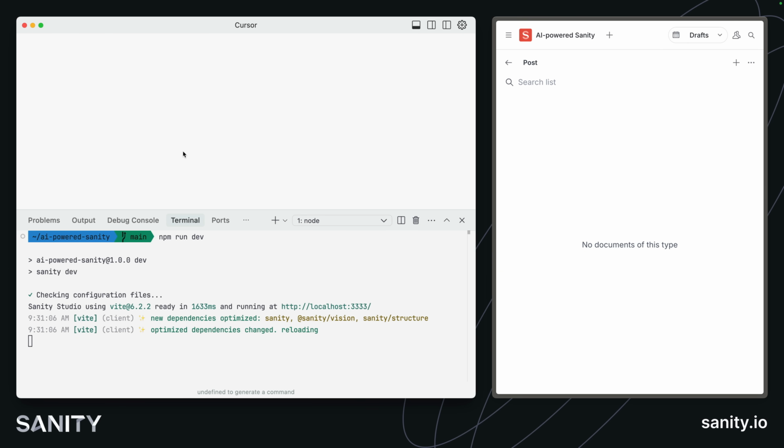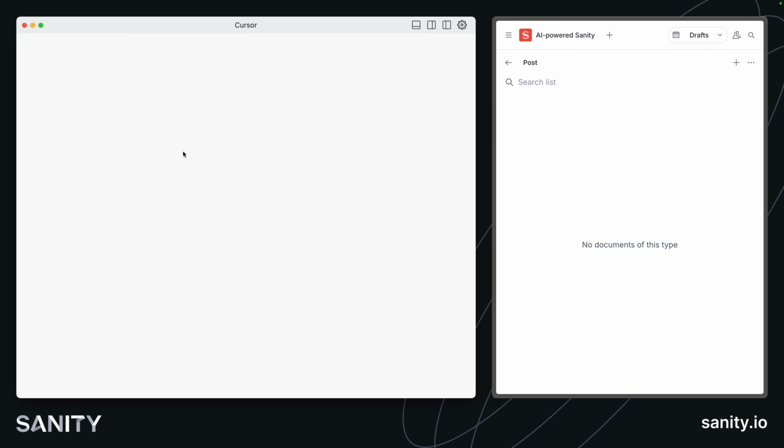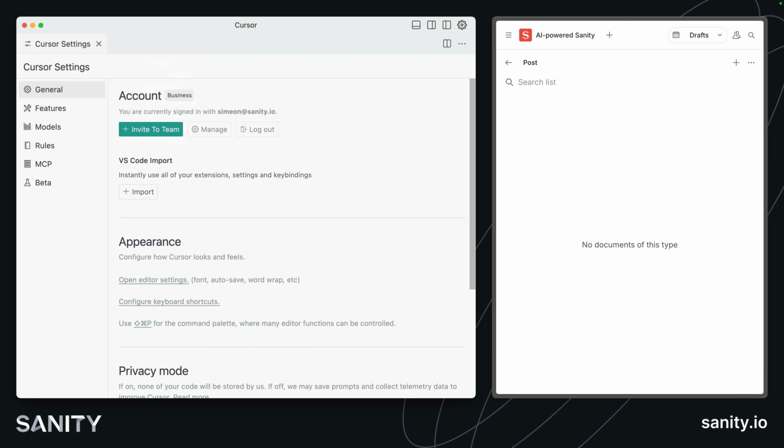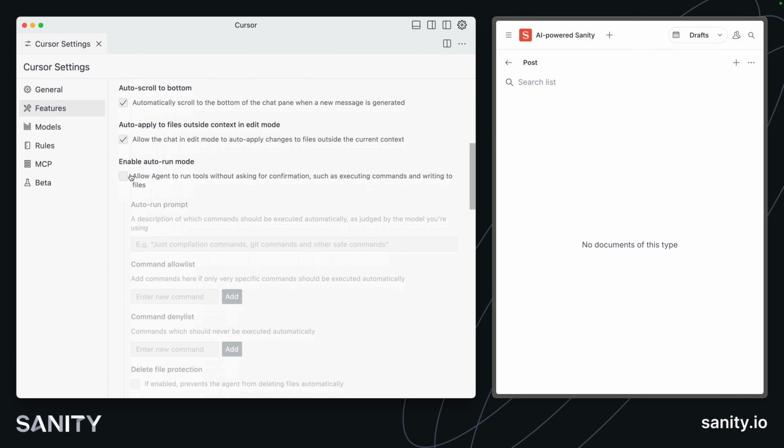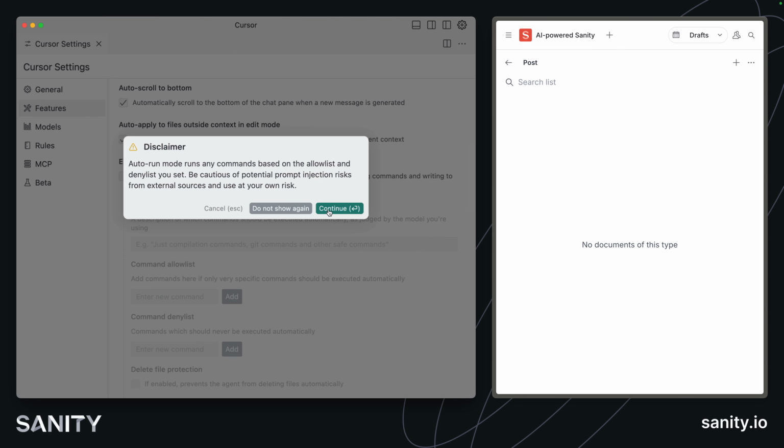I'm going to close my file browser and close my terminal there and open up our chat window. You can open up the chat window by pressing Command L in Ask mode or Command I in Agent mode. In Ask mode, you'll use fewer tokens, but you'll only be having a conversation with the AI. When it suggests code changes, you'll have to manually apply them one by one to file. In Agent mode, you may use a few more tokens, but it will take actions on your behalf, moving, writing to, and deleting project files. And if you want to introduce a little anarchy, go into cursor settings and turn on YOLO mode, and it won't wait for your confirmation to run commands in the terminal.